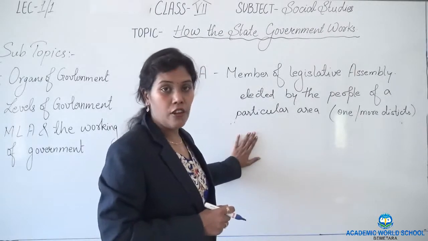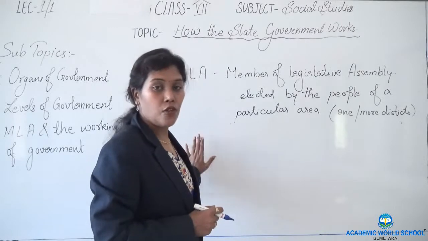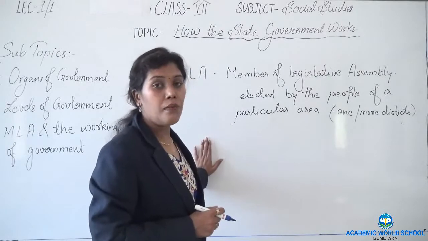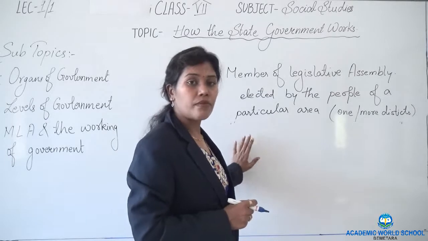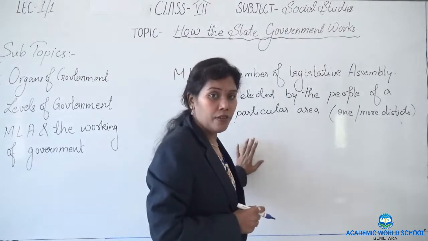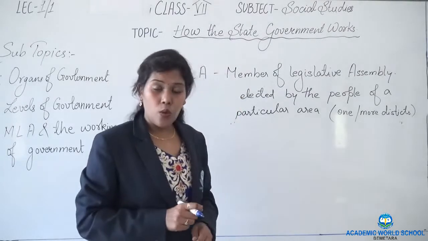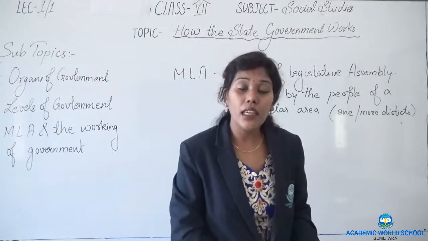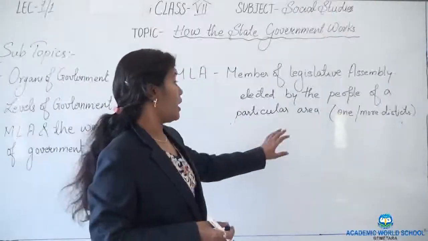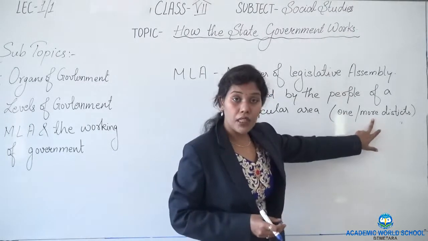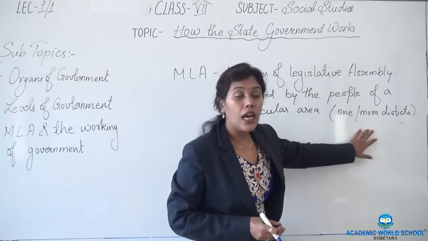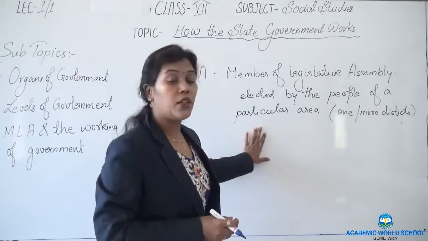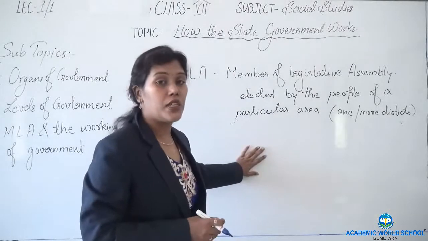Whereas from the BJP, Mr. Avdesh Chandel is the MLA. Now, what is their work? If we have any issues in this Bemetara area, we are going to talk to this particular person.